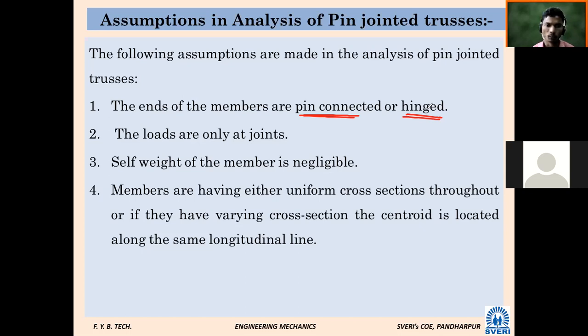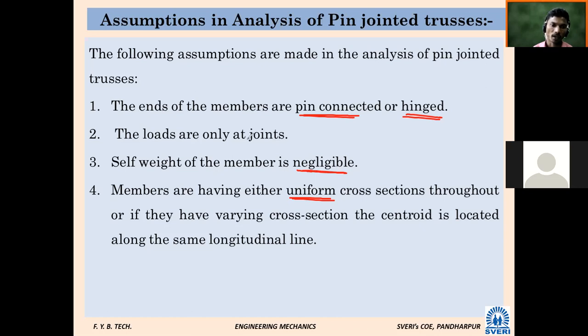Or here I will say fourth one, whatever members are used in one particular truss or one particular plane frame, uniform cross section we are going to assume unless it is mentioned. Unless and until it is mentioned, we are going to consider it as a uniform cross section. Its weight we are going to neglect. A particular member may have certain weight, but we are going to neglect it.